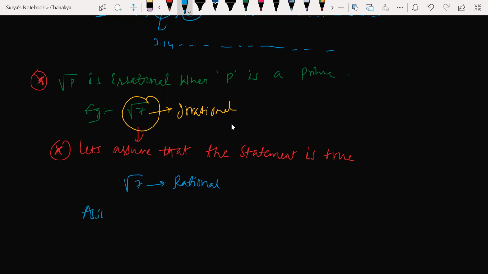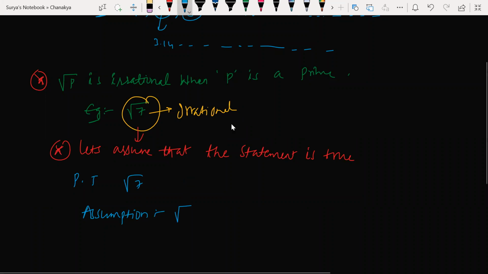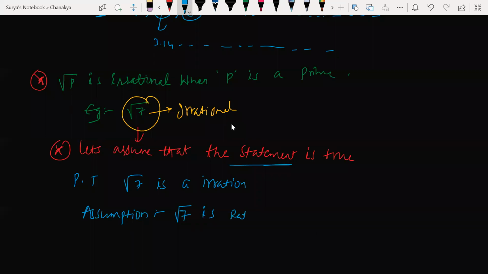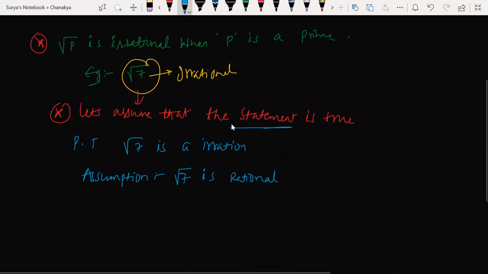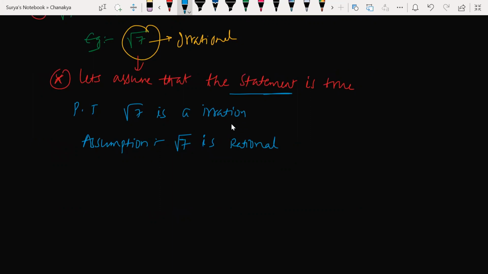What is our assumption? Root 7 is equal to p by q, sir. What we have to prove? Prove that root 7 is irrational. What is our assumption? We assume that the statement is true, that it's not irrational, it's rational. We assume like this: root 7 is rational. Our assumption is root 7 is a rational number.